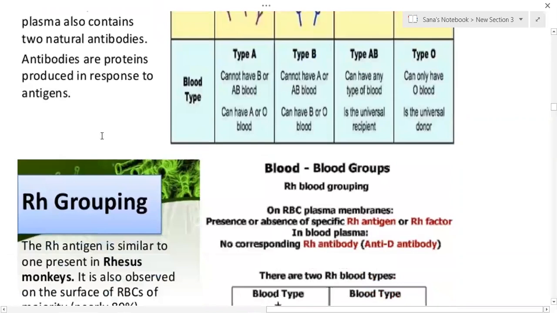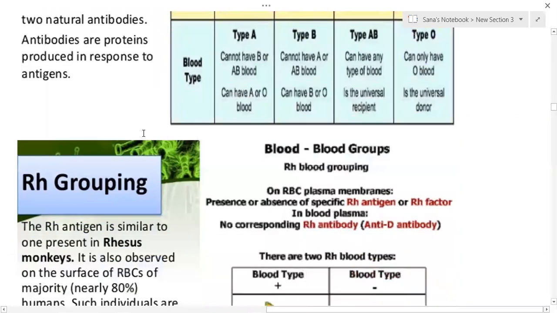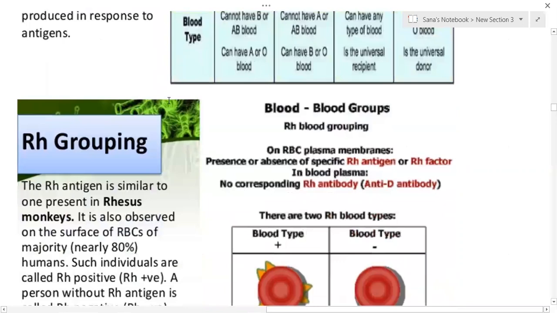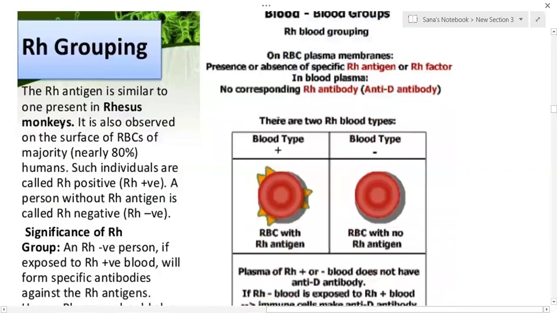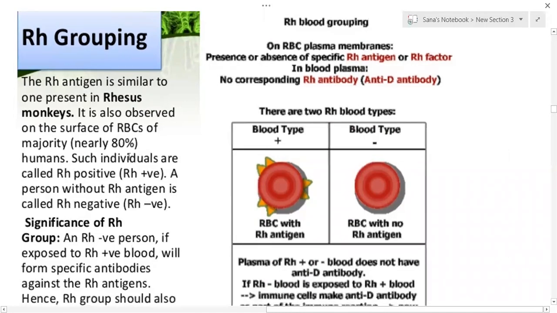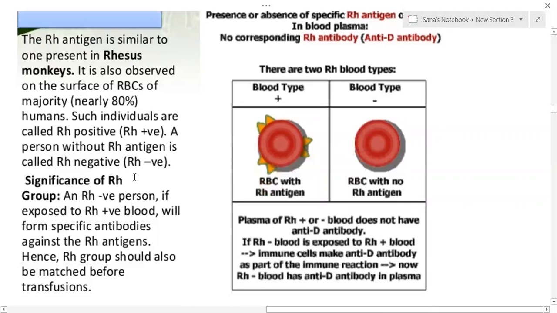Next, the second thing is the Rh grouping. The Rh antigen is similar to one present in the rhesus monkeys. That's why the word Rh came. It is also observed on the surface of RBCs. Nearly 80% of the people possess this Rh antigen on the surface of their RBC. Such individuals are called Rh positive. Those who do not have the Rh antigen are called Rh negative blood group people.